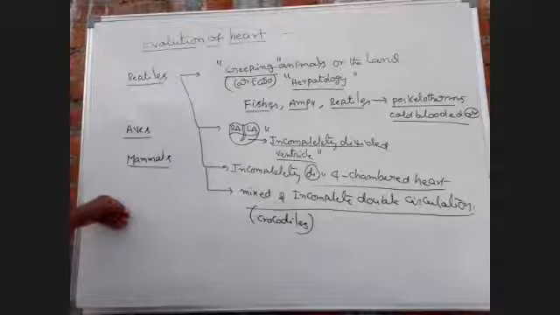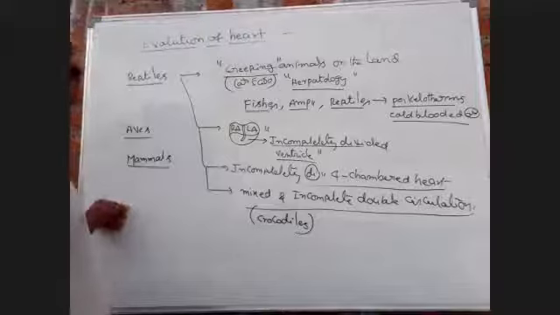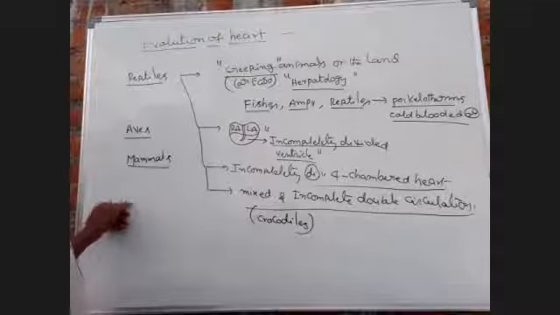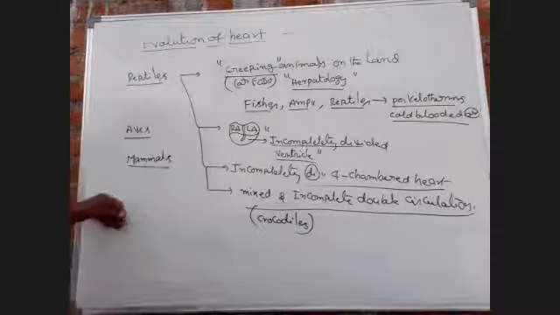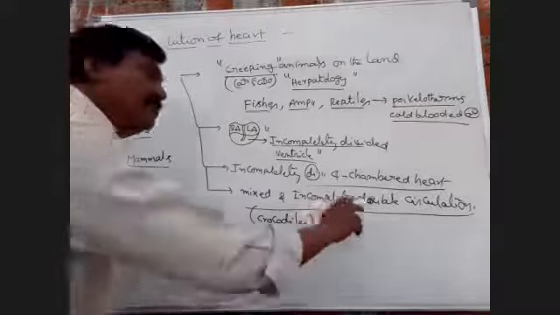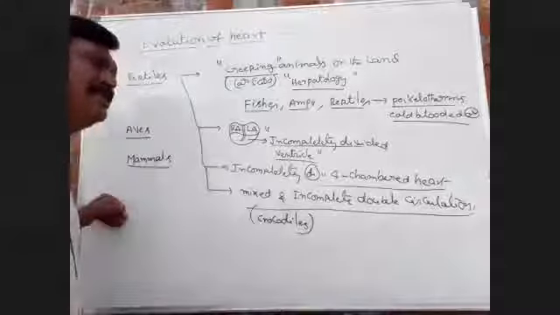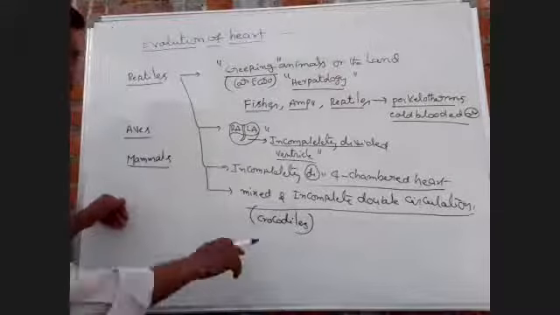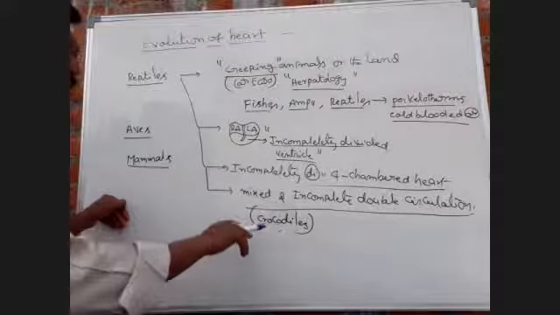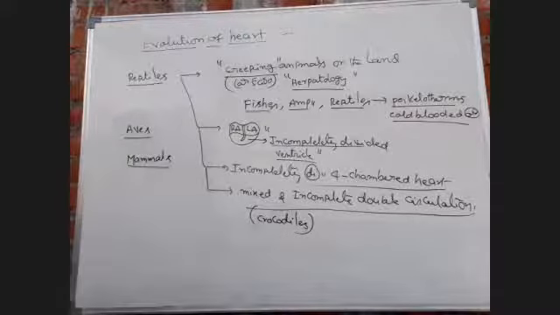In crocodiles, a completely divided four-chambered heart is present, due to which complete double circulation, not incomplete double, is present in crocodilia. So this is the exception.